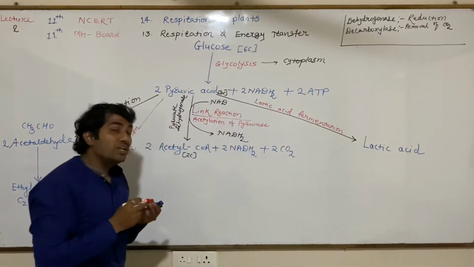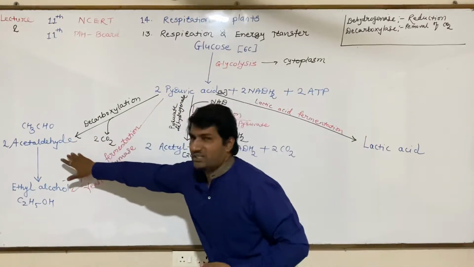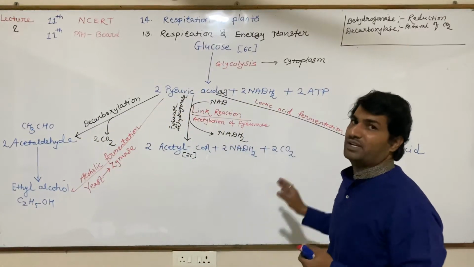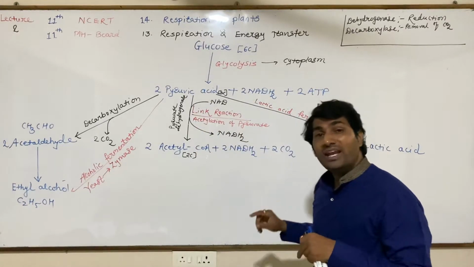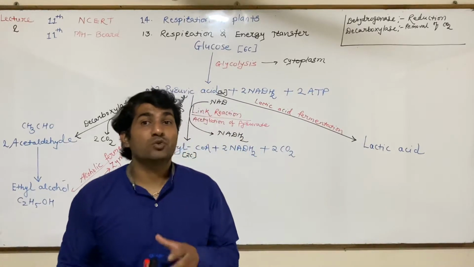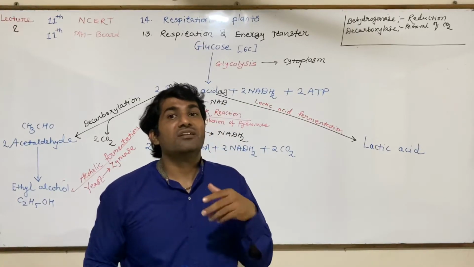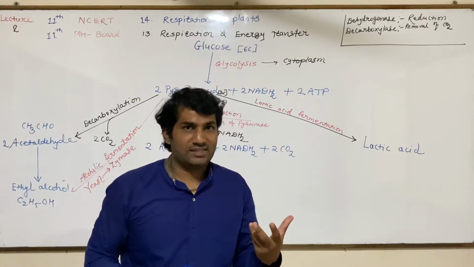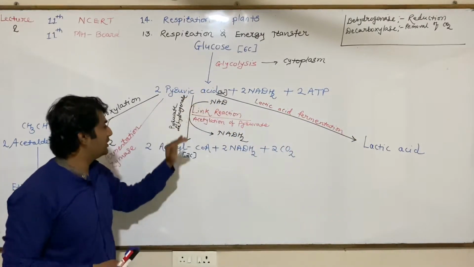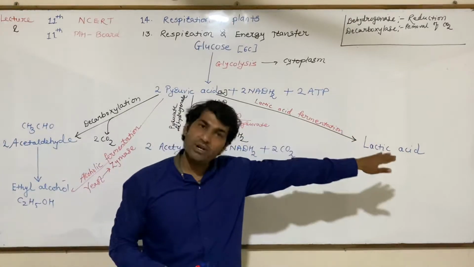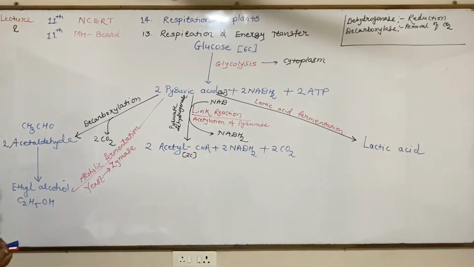Anaerobic respiration is also called fermentation. Both processes, alcoholic fermentation and lactic acid fermentation, do not require oxygen. Lactic acid is produced by Lactobacillus using the sugar present in milk. Lactic acid is also formed in our muscles when they undergo strenuous exercise. Instead of being converted into acetyl-CoA, pyruvic acid gets converted into lactic acid when muscles undergo strenuous exercise.